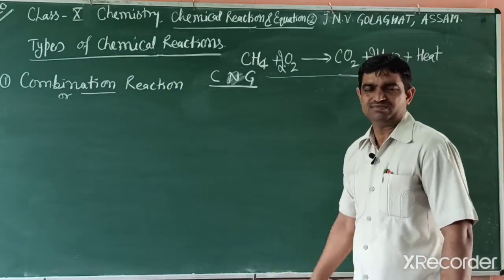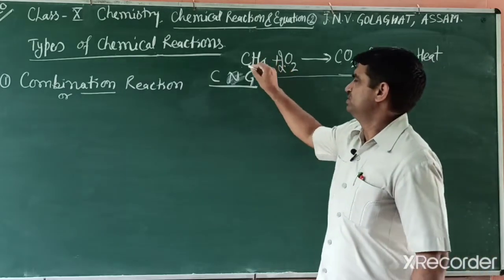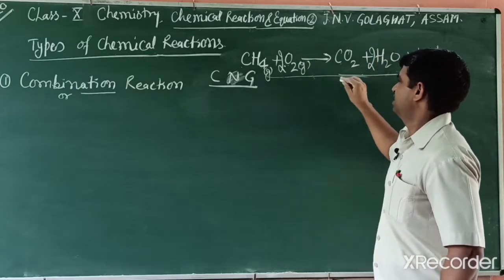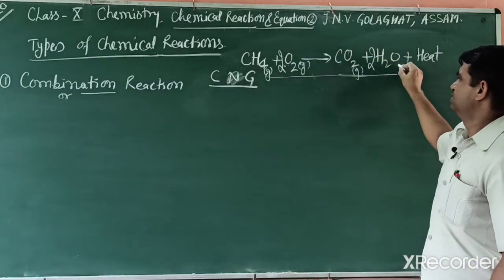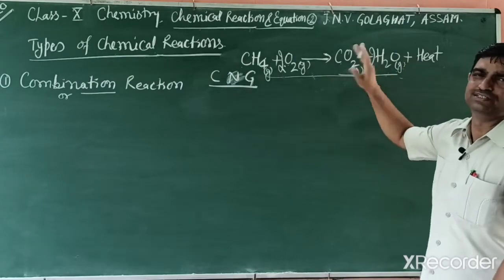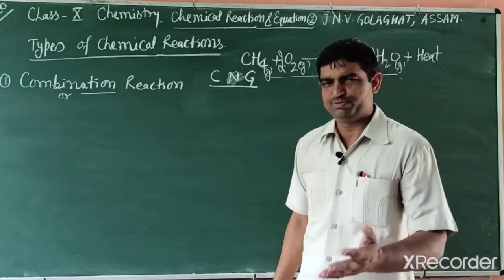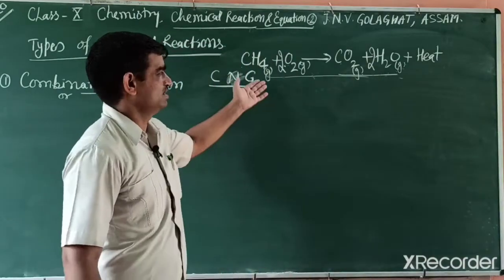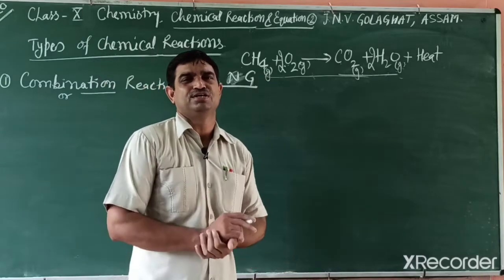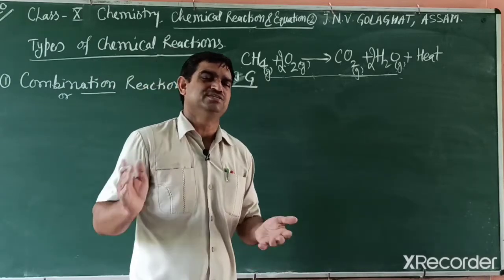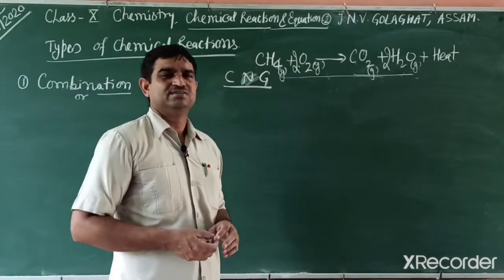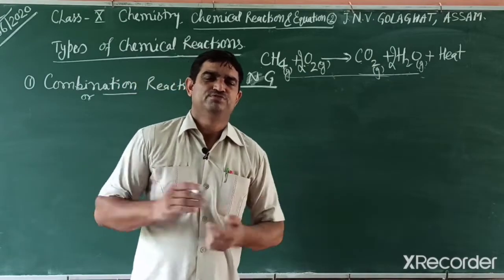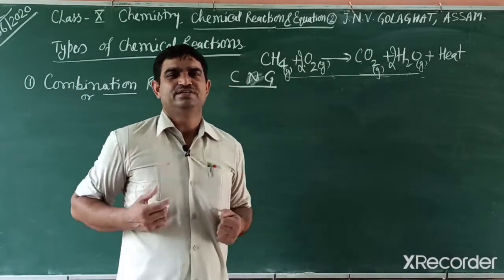You can also write the physical states. This one is gas, so I can write g. Air, you know, is a gas. Carbon dioxide is also in gaseous form and water is also in gaseous form, because they are released as vapor when they burn, and a lot of energy is released. In a similar way, this reaction is known as burning, also known as combustion. We will study this reaction in the next chapter. The other one is when we take food and we need energy.